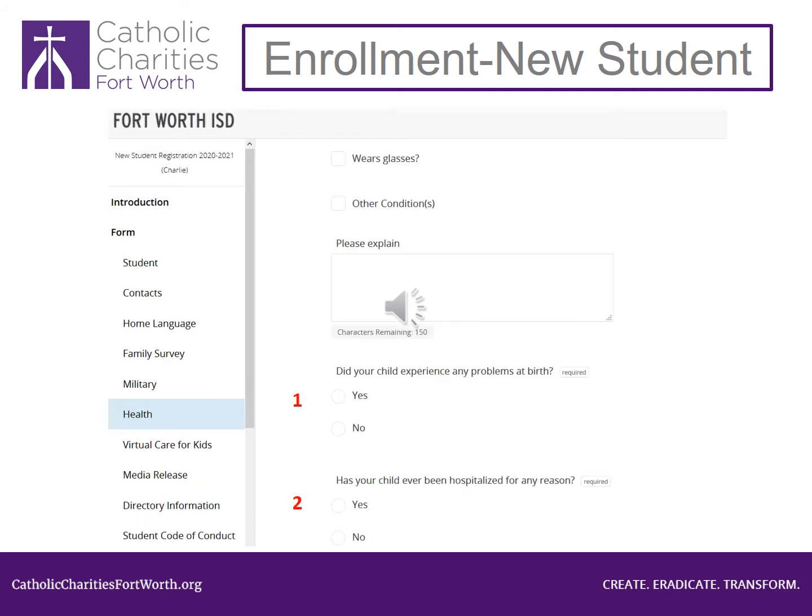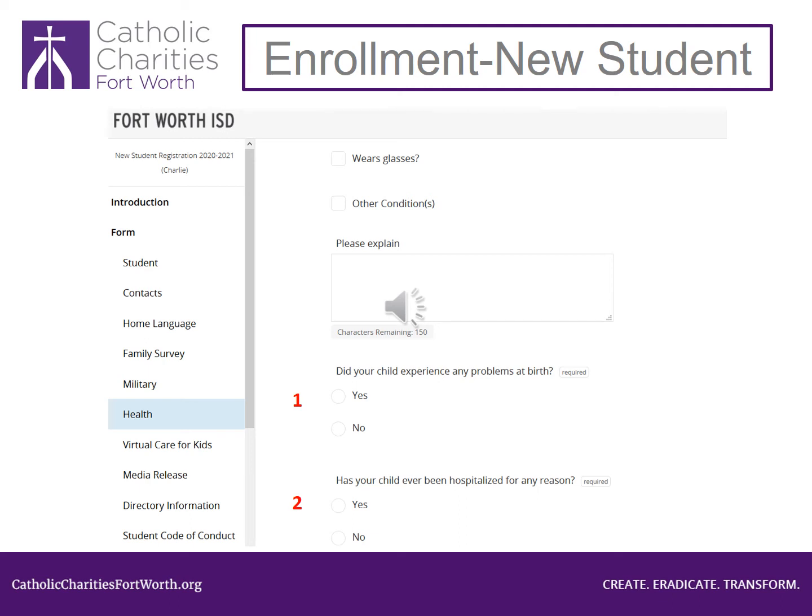Look at number 1. It says, did your child experience any problems at birth? You must answer yes or no. If you answer yes, you must type in what the problems were. Look at number 2. It says, has your child ever been hospitalized for any reason? You must select yes or no. If you select yes, you must explain the reasons for the hospitalizations.